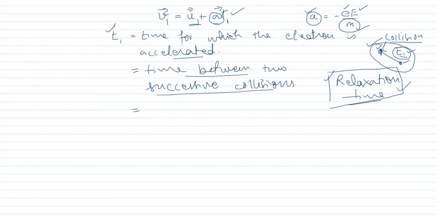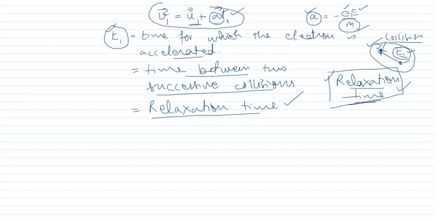As there is no collision for the time t1, we call it the relaxation time for the electron. Clear? Relaxation time means the time for which it is relaxed from the collision. So if we use this formula, v1 is equal to u1 plus a t1,